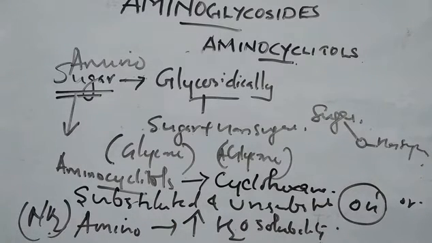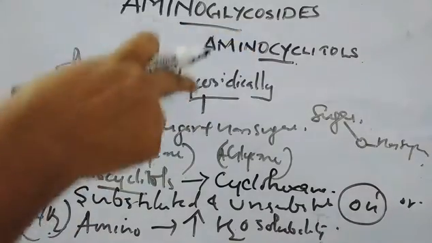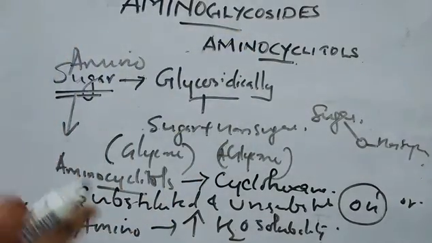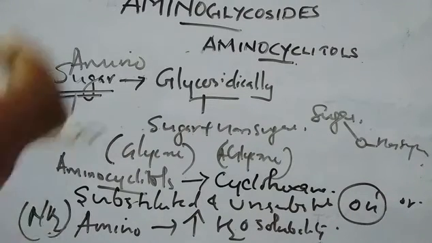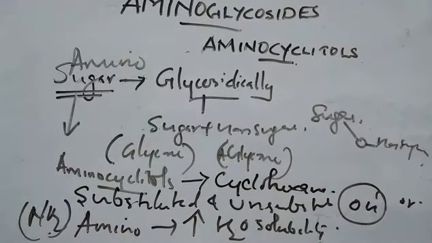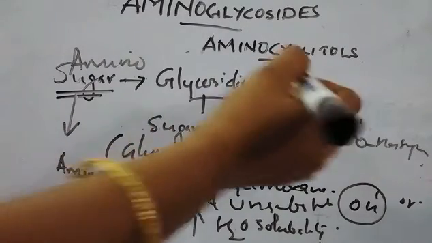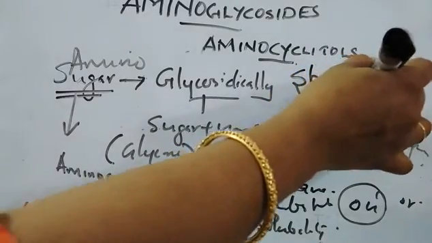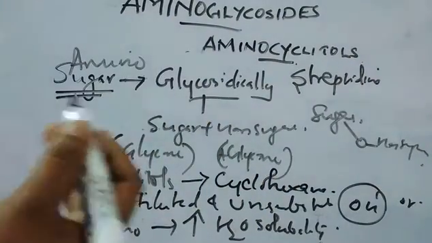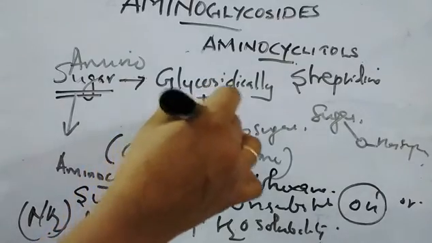Cyclitols and aminocyclitols mean amino groups attached to the cyclohexane ring. So they are called aminocyclitols. They are substituted or unsubstituted with hydroxyl or amino groups, and this causes an increase in water solubility. Examples of this category are streptidine of streptomycin, then streptamine, and another one, deoxystreptamine.